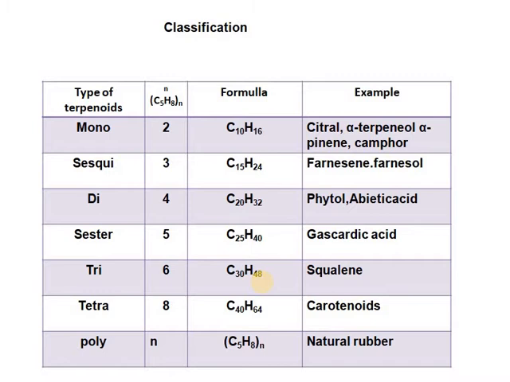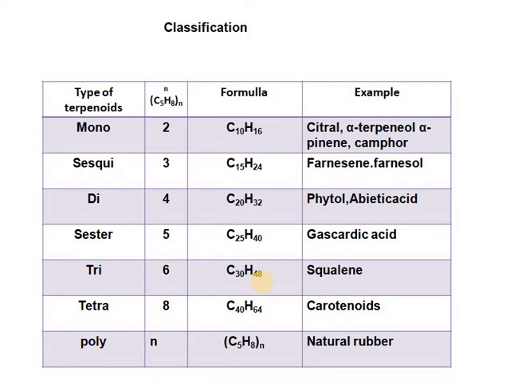Such isoprene units occur naturally, and their oxygenated derivatives like alcohols, aldehydes and ketones can be obtained from terpenoids. They are usually unsaturated, and many of them exhibit geometrical and optical isomers. The term terpene is mainly used for naturally occurring hydrocarbons derived from isoprene units.